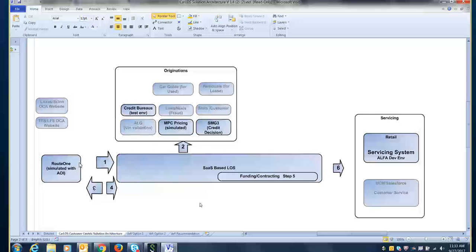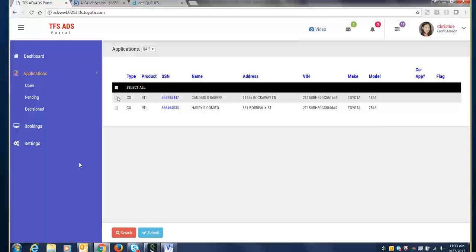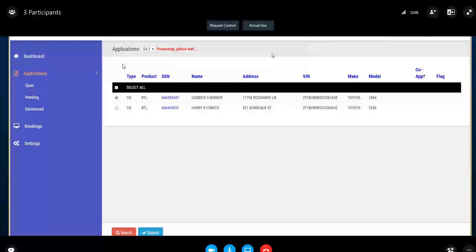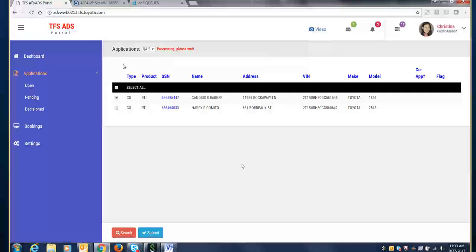So go ahead, Vu, let's go into AOI and let's select one of the credit applications and submit it for decisioning. So you can see here, this is the custom built solution that we built just for the POC purposes. And Vu did it so fast. Okay, look, application was submitted successfully.